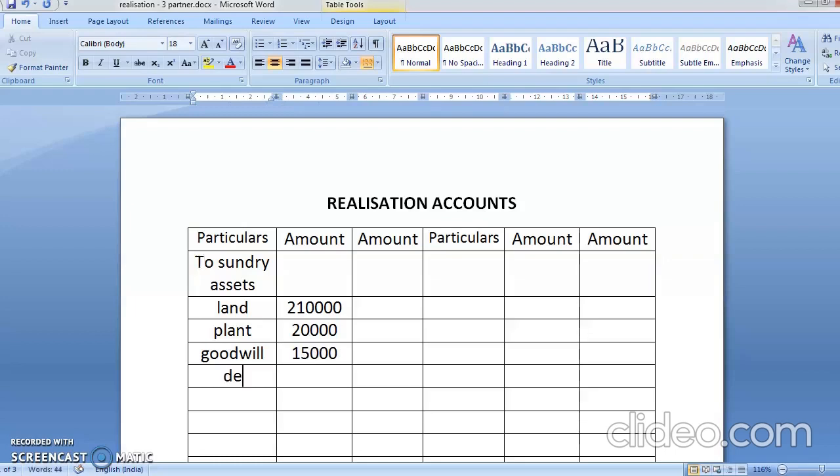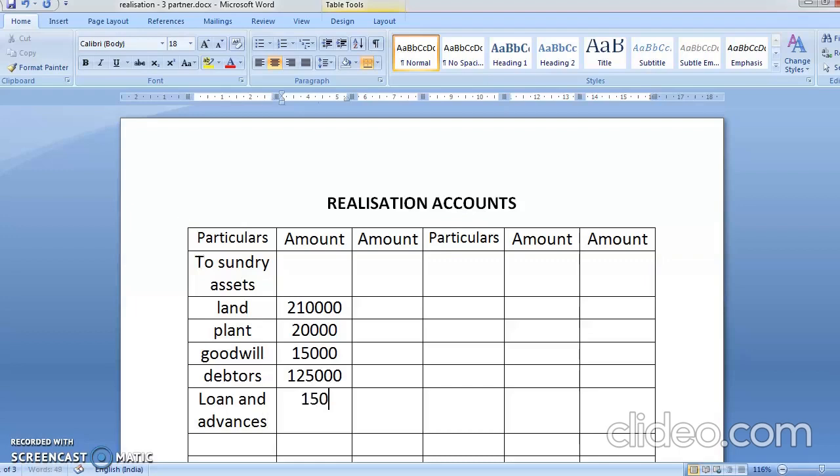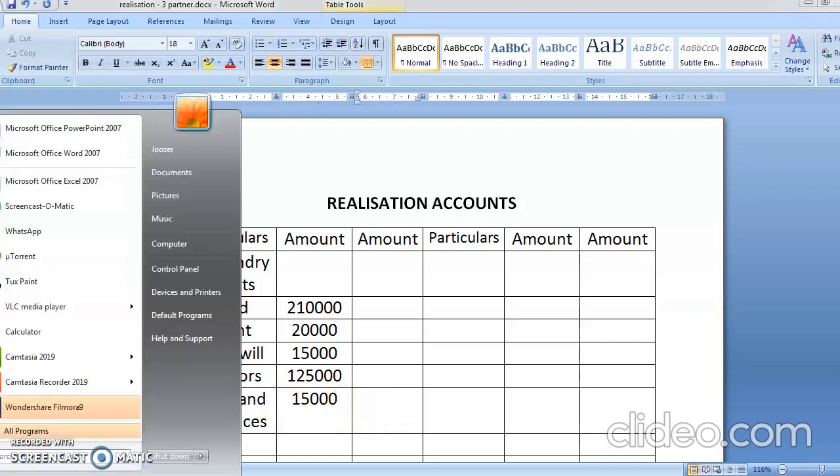Debtors. See students, this thing is always there, so remember it, you will be doing this properly. Debtors will be 1,25,000. Loan and advances is 15,000. So the total of everything will come here. So what is the total of everything? Yes, we'll calculate it.